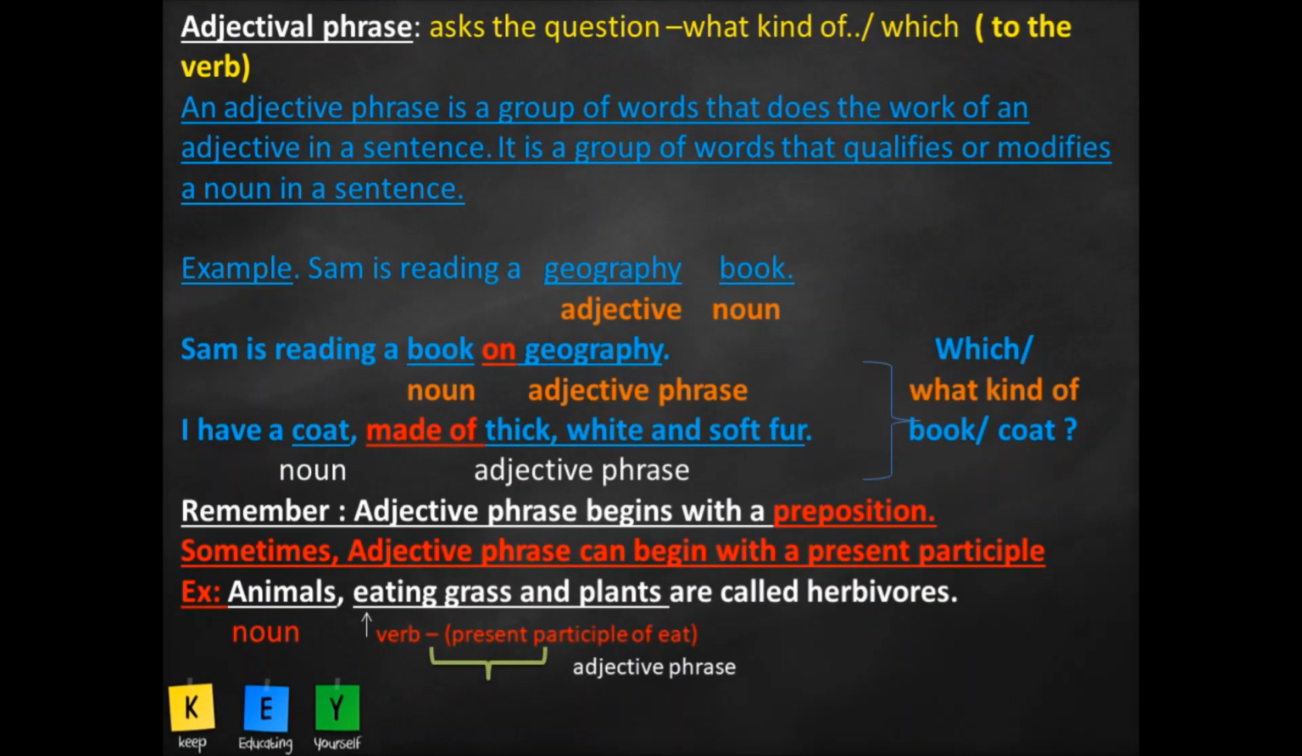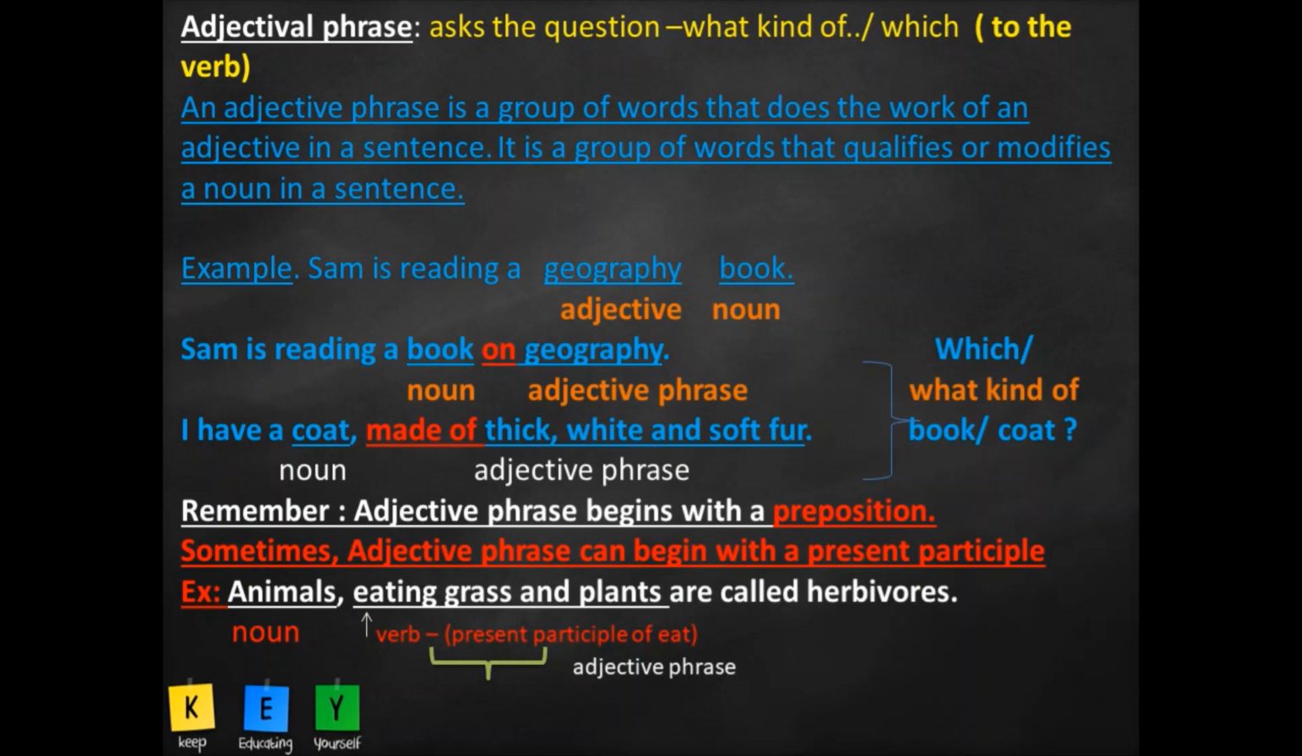Now to the second important phrase, that is the adjective phrase or the adjectival phrase as it is known. Now, what is an adjective phrase? An adjective phrase is a group of words that does the work of an adjective in a sentence. What does the adjective do in a sentence? It describes the noun. Exactly, an adjective phrase too describes the noun. It is a group of words that qualifies or modifies a noun in a sentence. Okay. See the example. Sam is reading a geography book.